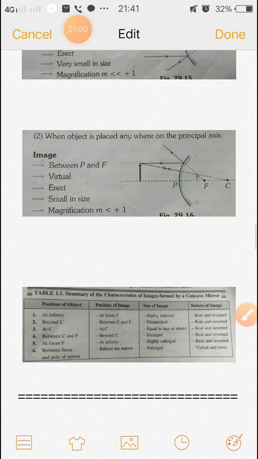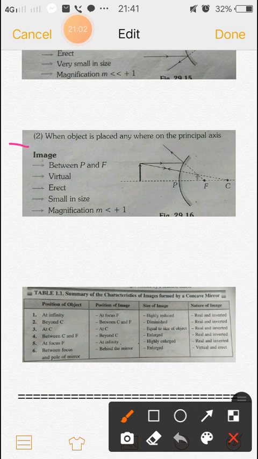And the second condition, when the object is placed anywhere on the principal axis. This is the convex mirror and the object is placed at this position anywhere on the principal axis.